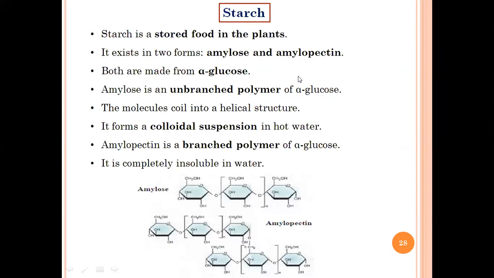For now, something he has said very correctly: the solids are immersed in a liquid and they do not really form a uniform solution. You can actually see two different forms, liquid and solid. It is not forming a uniform solution, the way we generally get with salt in water or sugar in water, which is soluble and dissolves quickly. But that does not happen in the case of starch or, let's say, amylose.